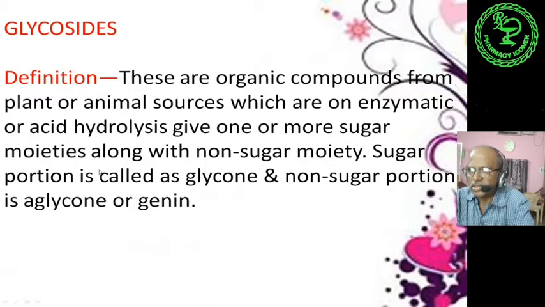The sugar portion is called glycone and the non-sugar portion is called aglycone or genin.